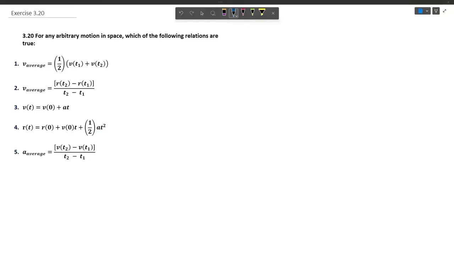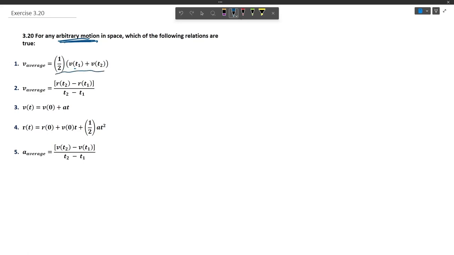The question says that for any arbitrary motion in space, which of the following relations are true? So here the question is saying about the arbitrary case. It is not saying whether the acceleration is fixed, whether the velocity is constant, anything else. So the motion can be of any kind. So the first option is average velocity equals half of velocity at time t1 plus velocity at time t2.